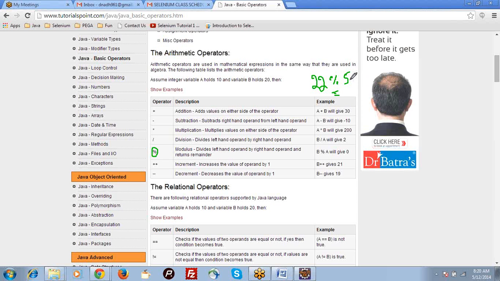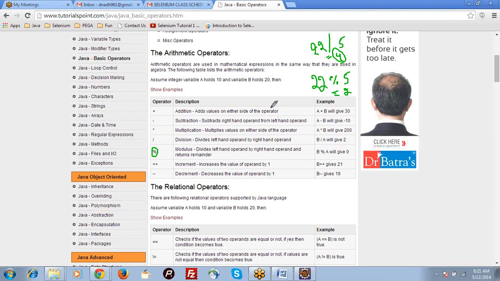22 by 5, right? No, no, no. I will explain the difference between division and percentage. If you use division, it will return you the quotient. Quotient is 4, right? But if you use modulo, that is percentage, then it will return you the remainder. The result is 4 here, the result is 2 here. It will return you the remainder.